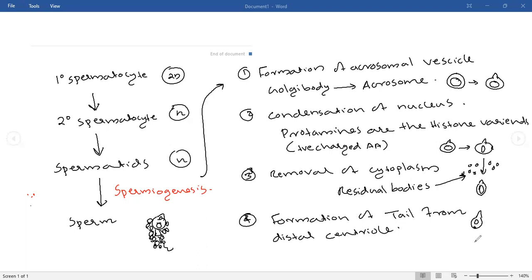From the distal centriole, what will happen? The distal centriole will produce microtubules. The microtubules coming from the distal centriole will form the tail of the sperm. Is it clear?